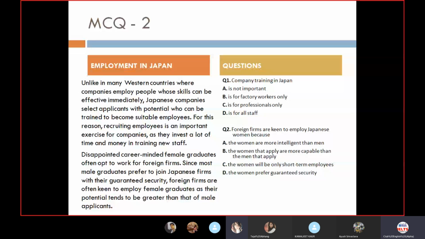Okay, see, we came up with different answers. So the first one, we see the company training in Japan. So we had different options over there. Company training in Japan is not important. It's for factory workers only. It's for professionals only. It is for all staff. So we got different answers. So first of all, we need to realize why we are given these different options, like what is the correct answer which is there with us.